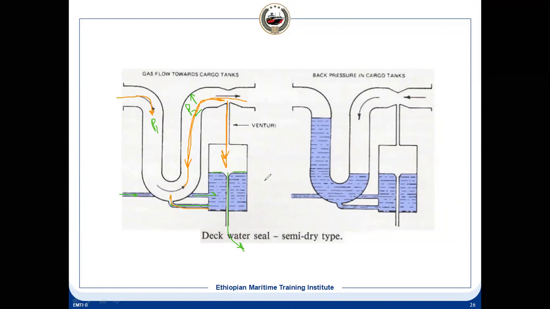It is designed in such a way that up to a certain pressure it will maintain up to this. But the moment the pressure is increasing, what will happen? It will start filling.